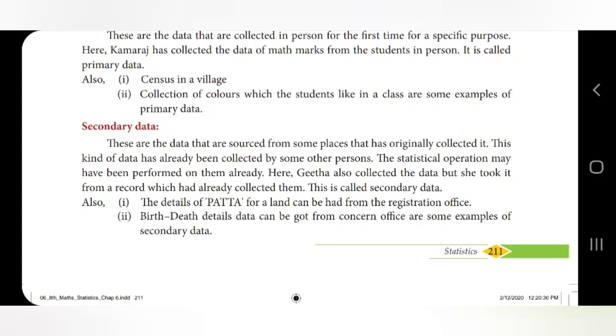For example, the details of a land patta can be had from the registration office. Birth and death details can be got from the concerned office. So the land patta and the birth and death details are called secondary data.